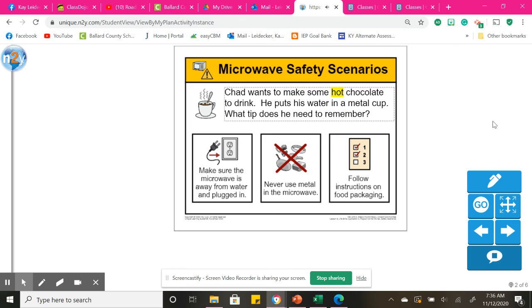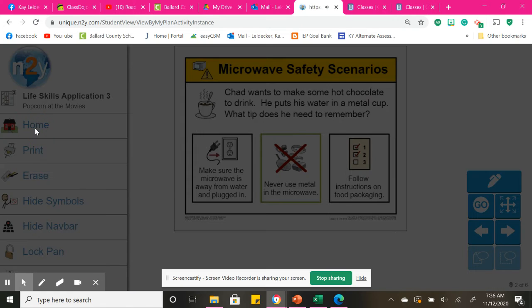Chad wants to make some... Never use metal in the microwave. Okay, so you can work through those.